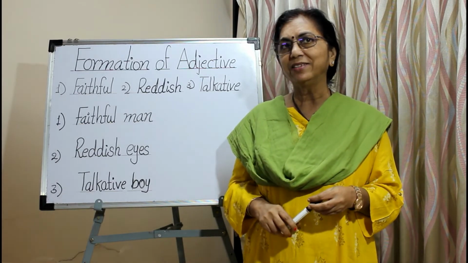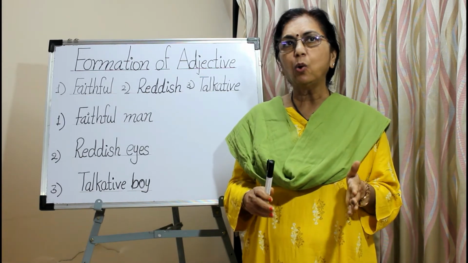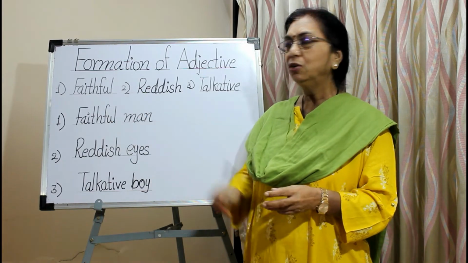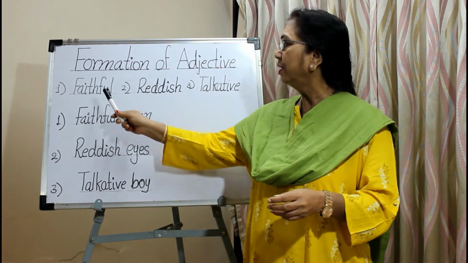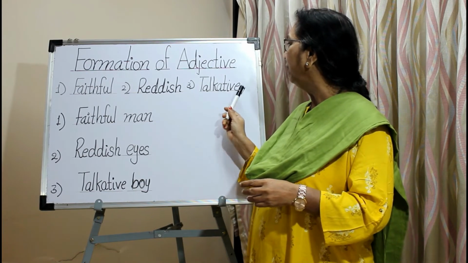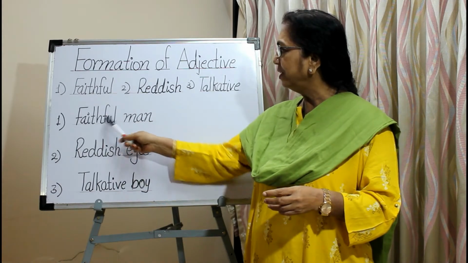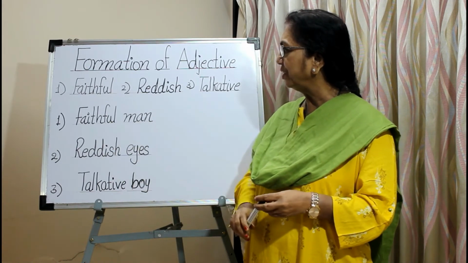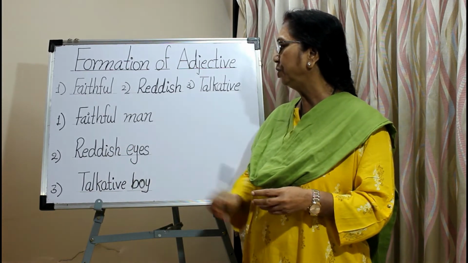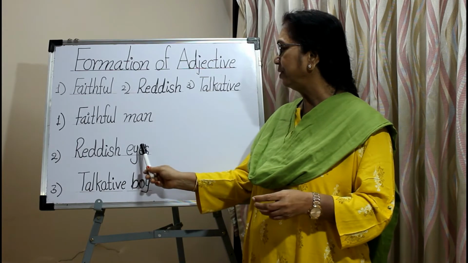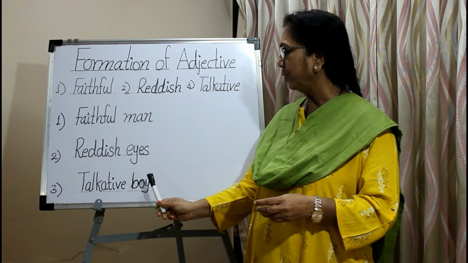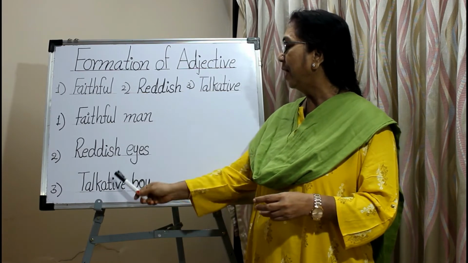So what are suffix? Suffix are letter or group of letters. They are added after the word to form a new word. Here FUL is a suffix, ISH is a suffix, IVE is a suffix. See these examples of adjective. Faithful man, man is the noun, faithful is the adjective. Reddish eyes, eyes is the noun, reddish is the adjective. Talkative boy, boy is the noun, talkative is the adjective.